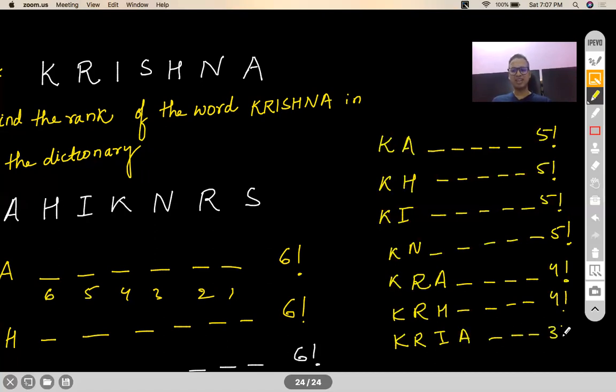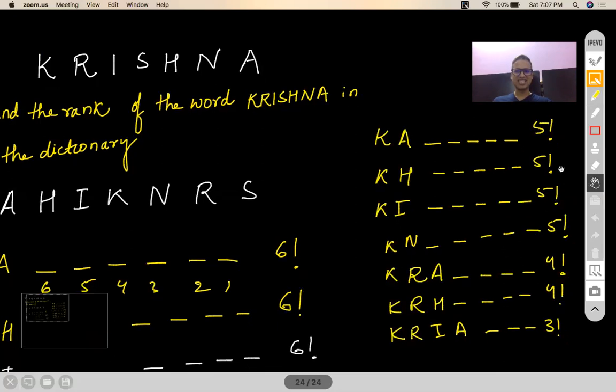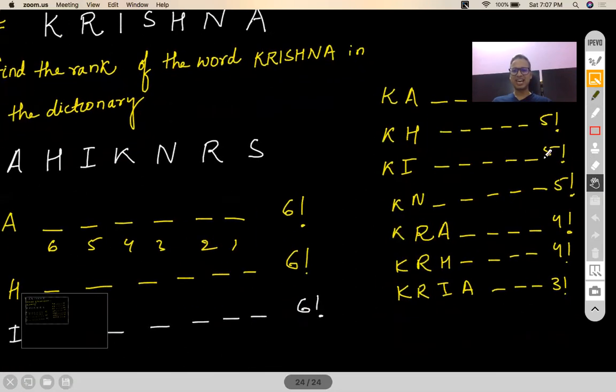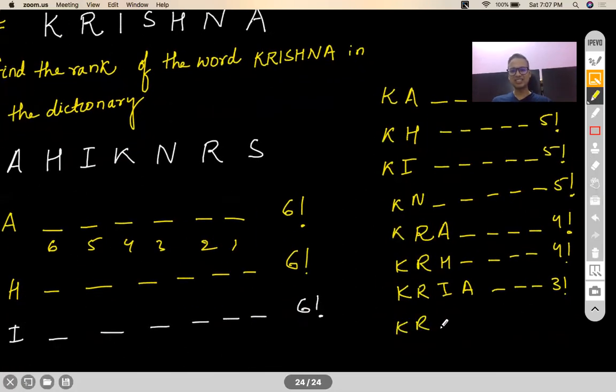So that will be 3 factorial. Correct? Next will be KRIH. That is again 3 factorial. Then KRI, K I cannot use N. Correct? Yes or no? Okay. This is also 3 factorial.